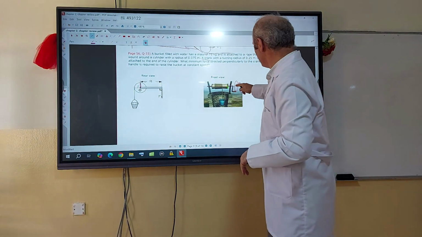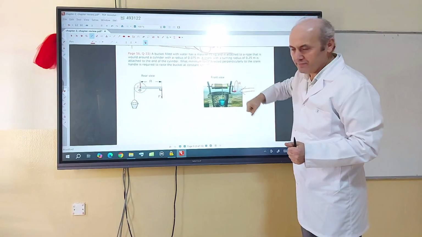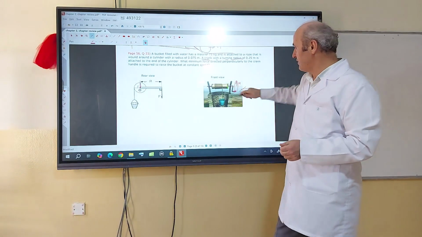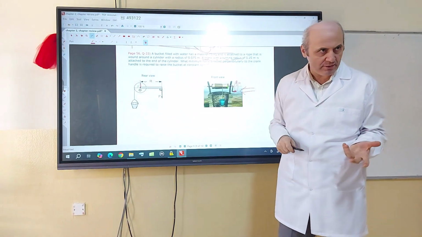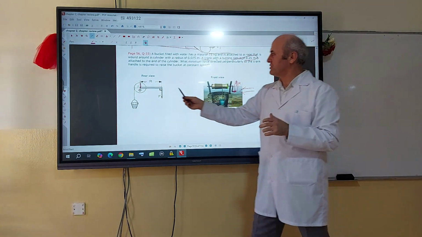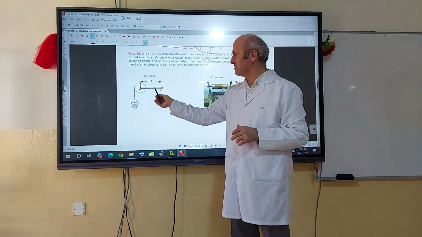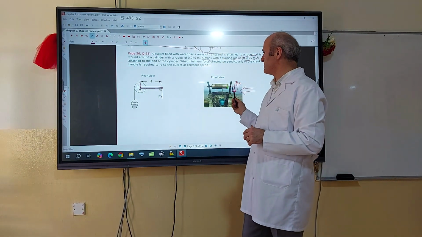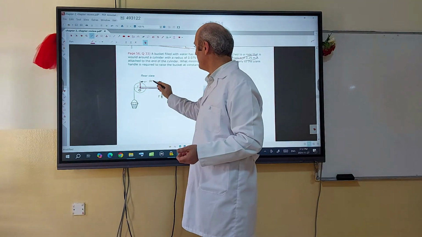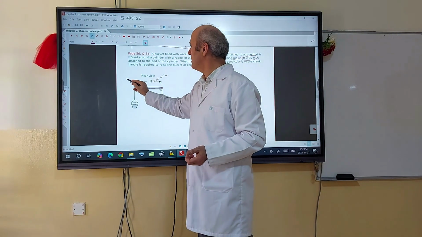A crank. The crank is this. You are going to hold the crank and rotate it. A crank with a turning radius. Yes, the radius of the crank is given, because it follows a circle, the radius of that circle followed by the crank is 0.25. From the rear side, you are going to see this is where you are holding. From the center to the place you hold, that distance is the radius. It's given as 0.25. So the crank radius is 0.25 meter, and the cylinder radius is